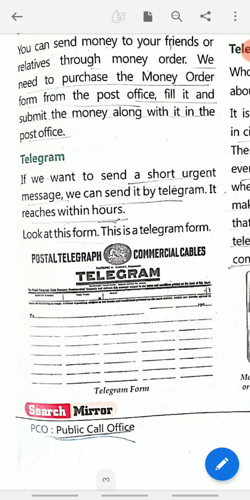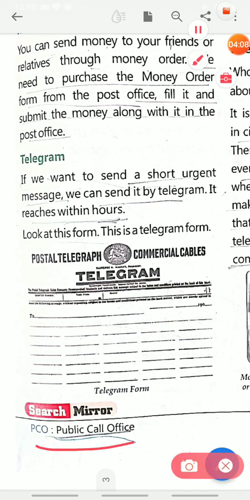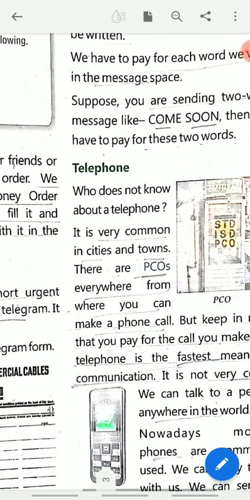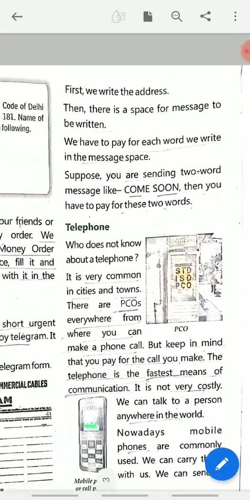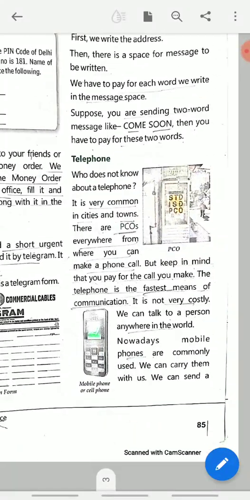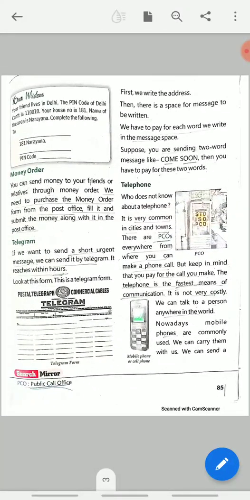PCO. What is the full form of PCO? Public Call Office. Please underline Public Call Office. Now you can see the procedure of sending a telegram.